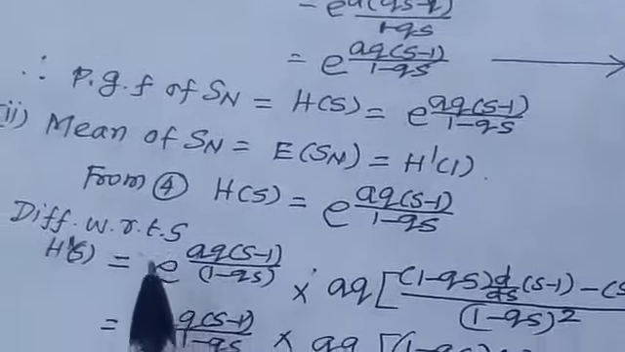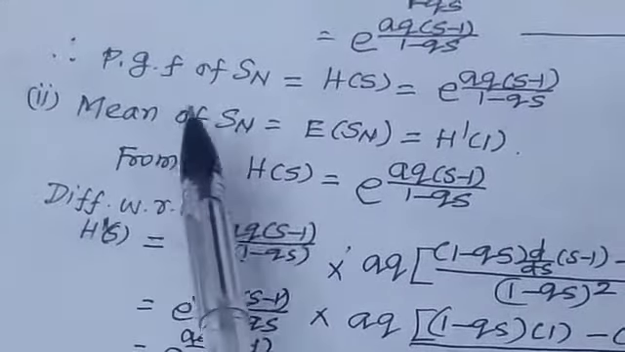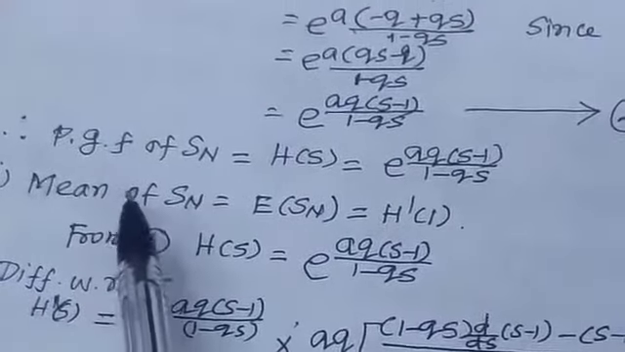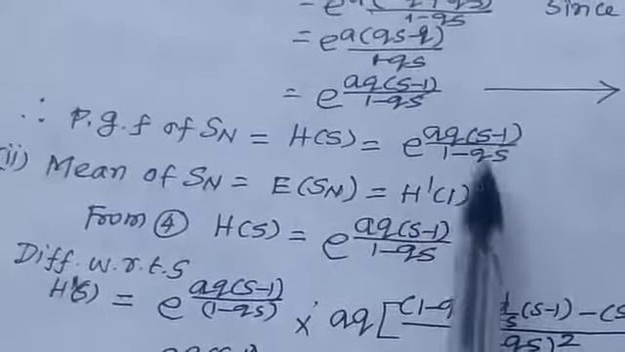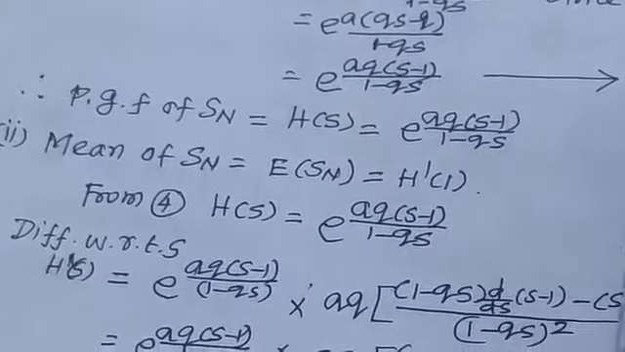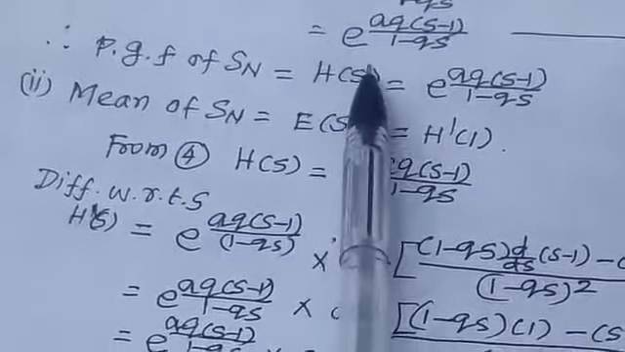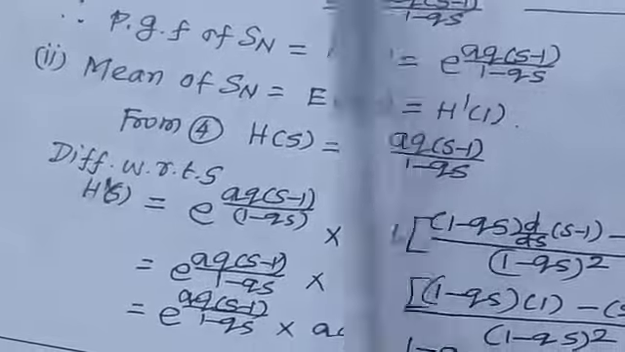Next part is to find the mean of S_N. What is the formula for the mean of S_N? H dash of 1. And the third part is the variance of S_N. Variance of S_N equals H double dash of 1 plus H dash of 1 minus (H dash of 1) whole square. We have already found H(s), so first we find H dash of s.